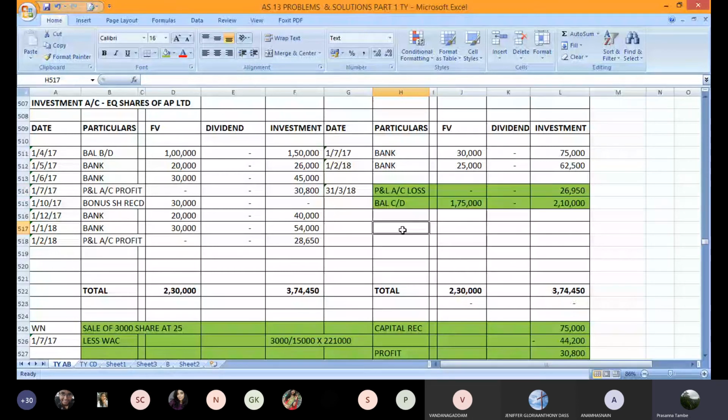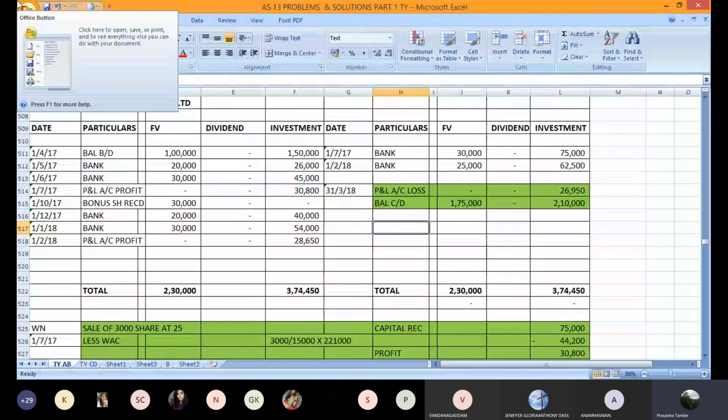Are you clear about the closing part of the ledger? Yes, sir. Okay, write down the closing balances.